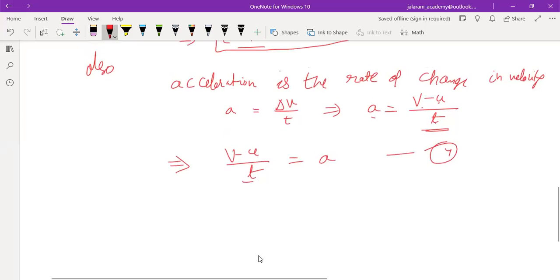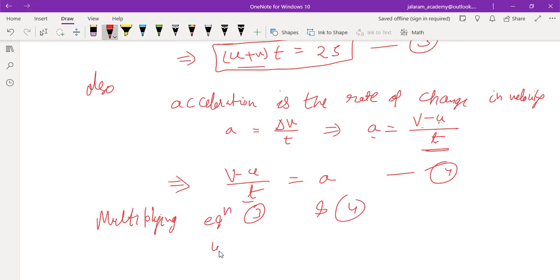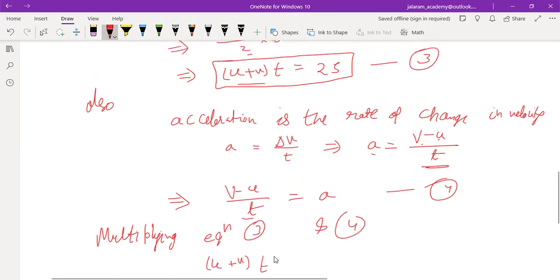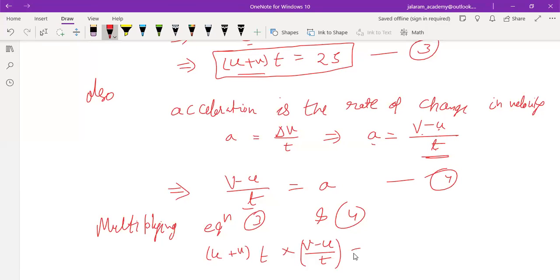Now multiply equations 3 and 4. So u plus v into t, the left hand side of equation 3, into v minus u upon t, the left hand side of equation 4. Right hand side of equation 3 is 2s and right hand side of equation 4 is a.